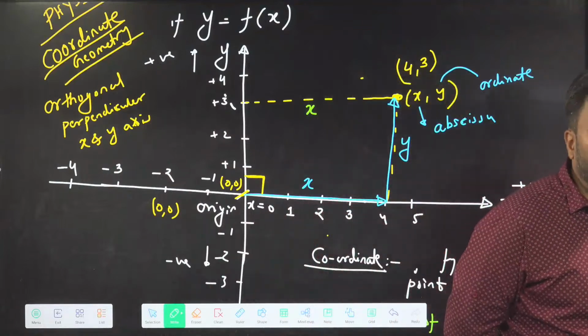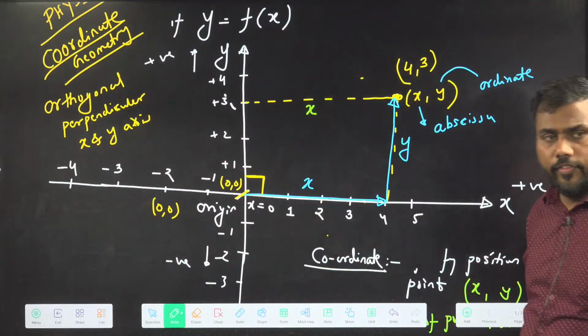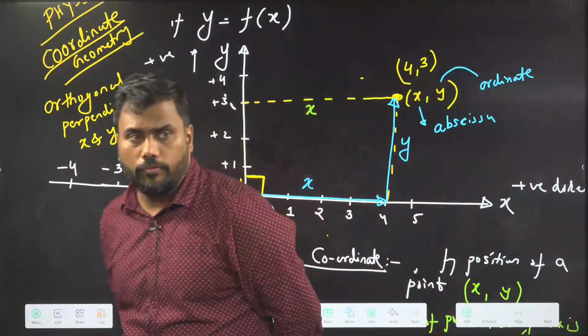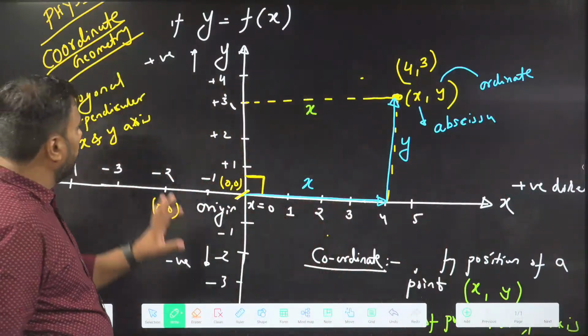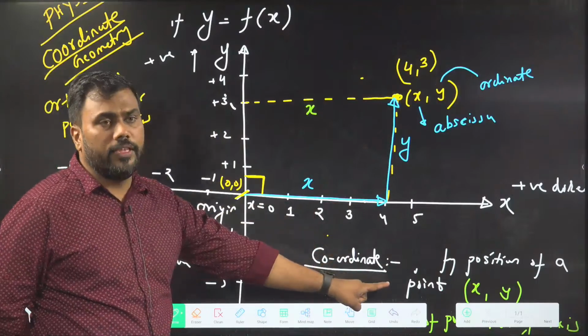It means perpendicular. Yes, we will do some examples then. Anil, wait. Now, what is the meaning of coordinate? We have covered what is the meaning of coordinate.